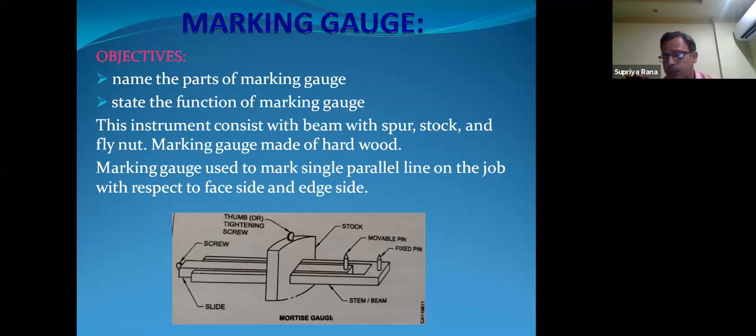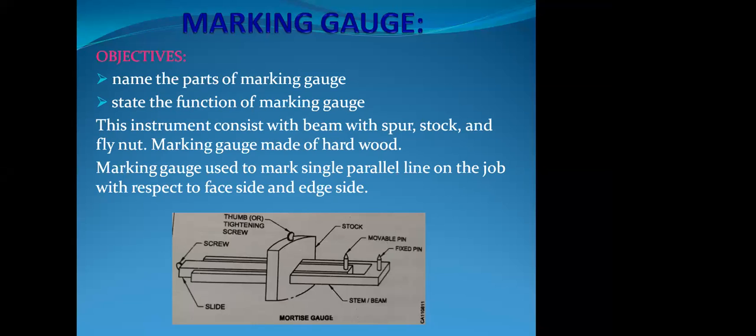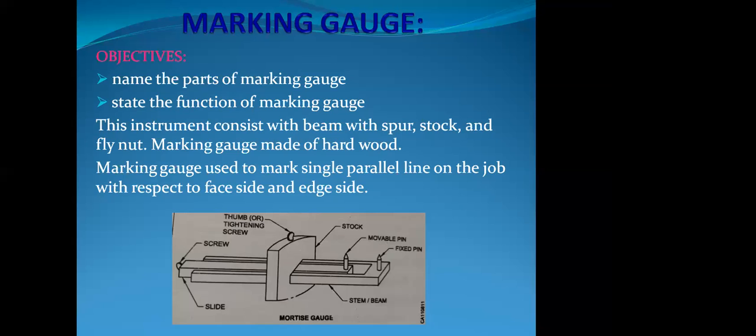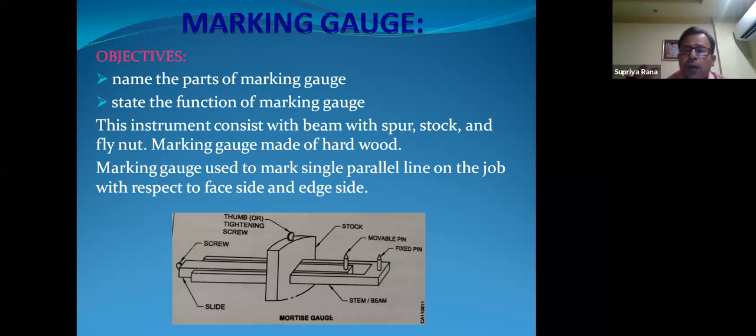The marking gauge is a very important instrument for the carpentry workshop, and that particular instrument has three portions: one is the stock, another is the beam, another is the bar.